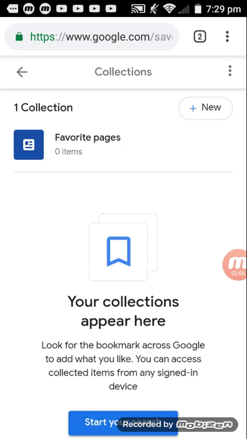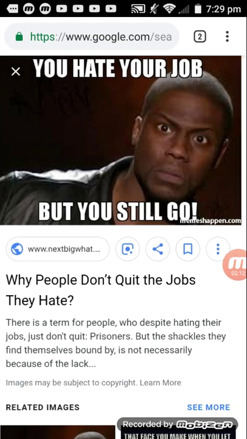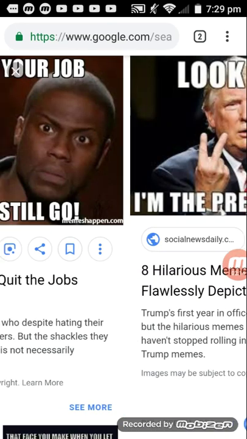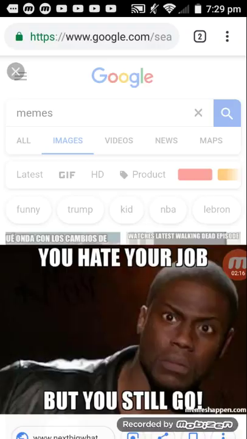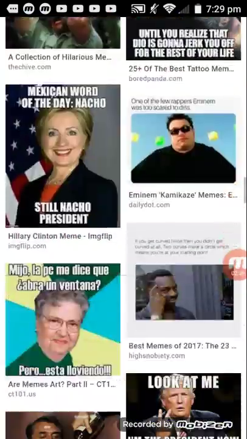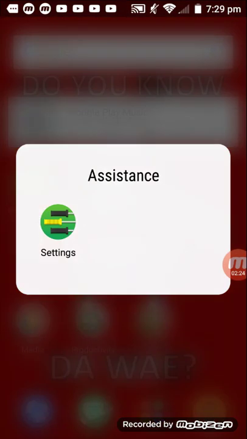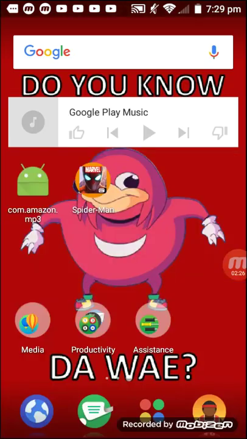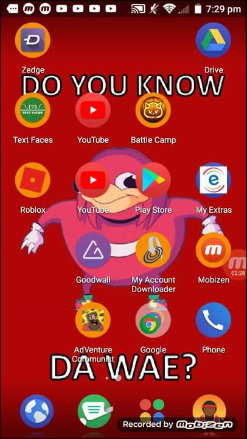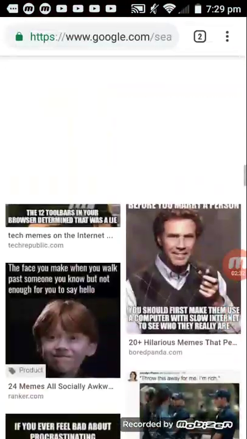You copy the meme and you go to the settings, and then you should have it in your pictures, I guess. But if you want to do your Roblox character, you go to Chrome again, and this time you can search up